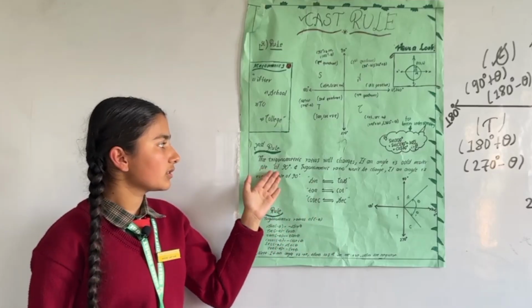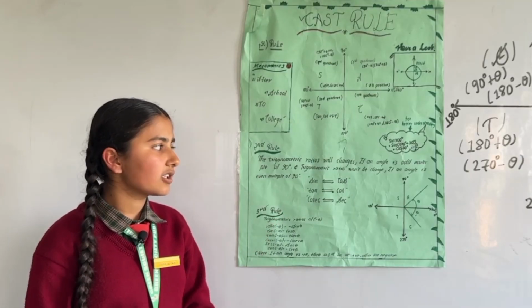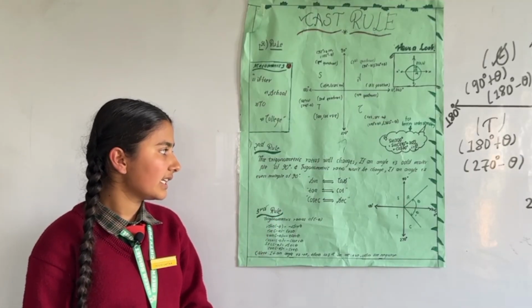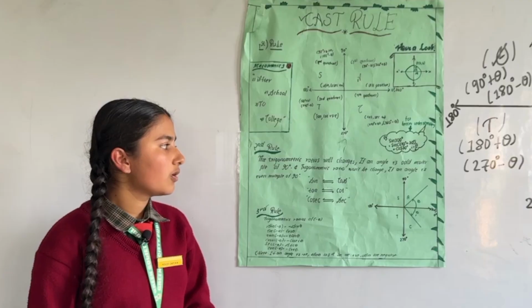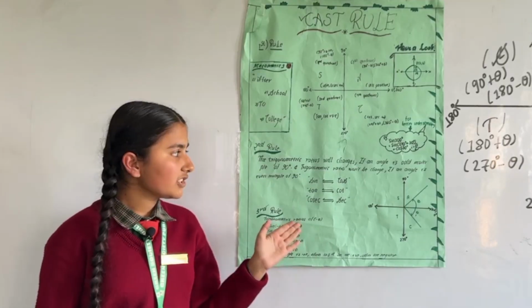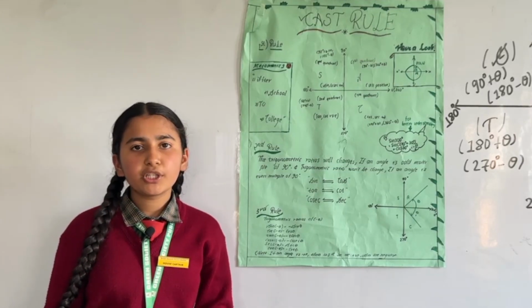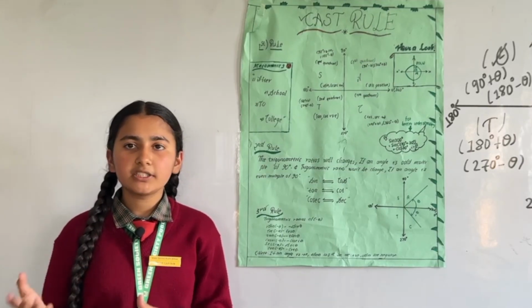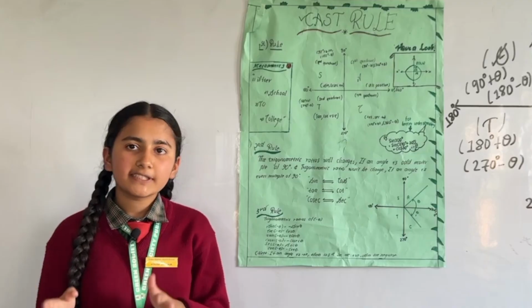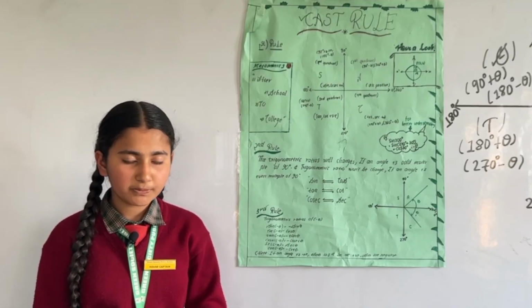Now moving forward to the second rule, it says that the trigonometric ratios will change if an angle is an odd multiple of 90 degrees and the trigonometric ratio will not change if an angle is an even multiple of 90 degrees. This rule basically means that if the given angle is an even multiple of 90 degrees, which basically refers to the angle being 360 degrees or 180 degrees, then the trigonometric ratio won't be changed.